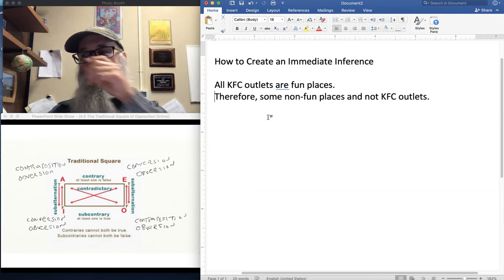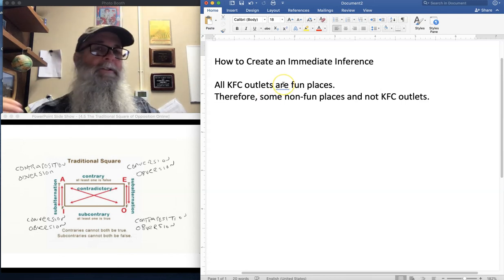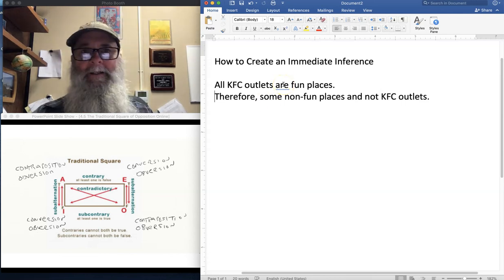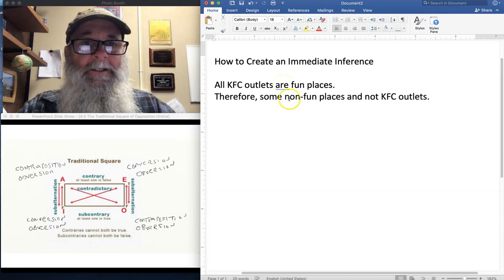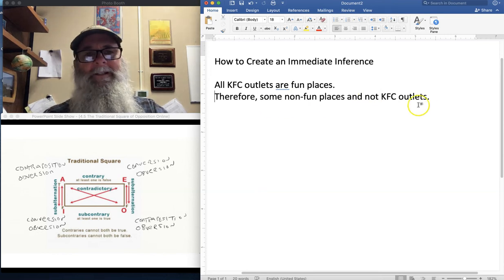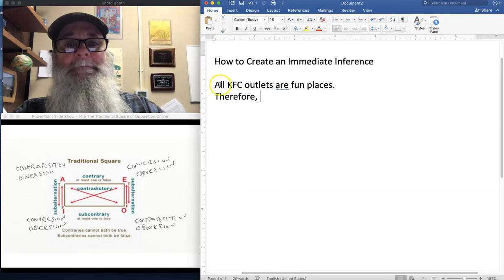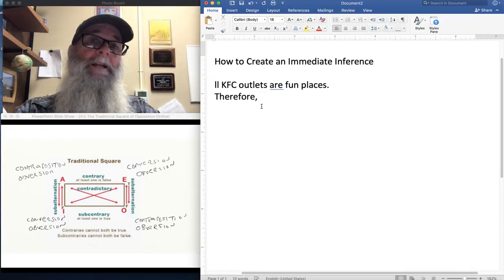And that's where you get to step up and say, well, let me show you the logic. You take this first statement, you contrapose it, then you subalternate it, then you avert it. We could contrapose this thing again if we wanted to. And what you're doing is you would then be proving your argument valid by using logic. And that's all I'm asking you to do. You don't have to do anything super fancy like I did here, but it's kind of fun to play around with this stuff.